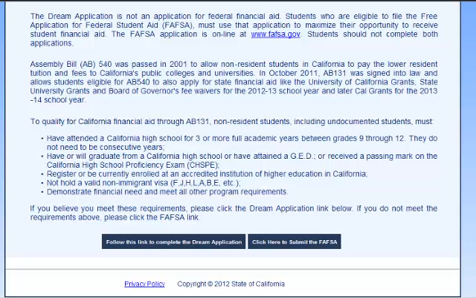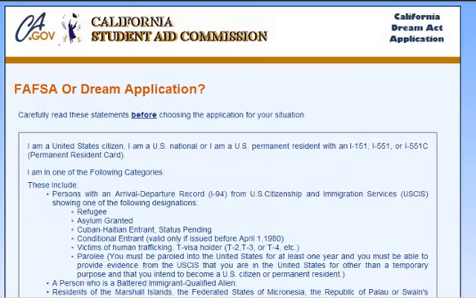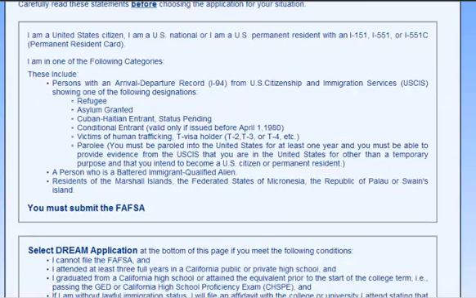If you believe you meet the requirements on this page to file a California DREAM application, follow the link to complete the DREAM application. The next page will further clarify where and how a student should file for financial aid. U.S. citizens, U.S. nationals, and U.S. permanent residents should all file a FAFSA at www.fafsa.gov.